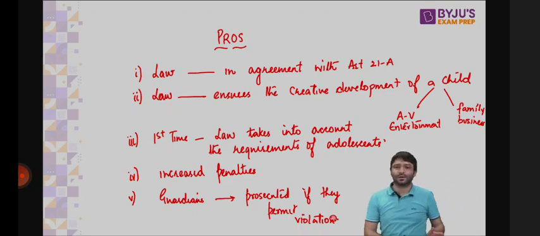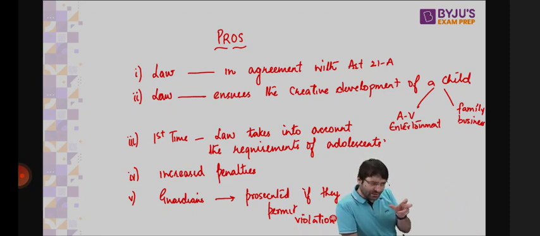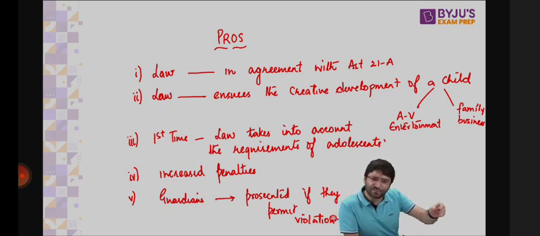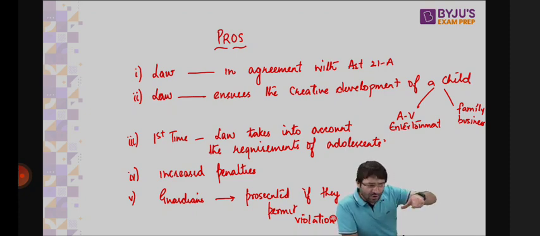Because previously what would happen is that these kids were pushed into employment by their guardians. And who can this guardian be? This child is an orphan, lost both her parents. But now this child is pushed into employment by her uncle, who is her guardian now, or by the grandfather, who is now her guardian. That means this child is being pushed into employment. But this guardian was not prosecuted. Only the employer was prosecuted. Now even this guardian will be prosecuted if the court is convinced that they pushed these children into employment.